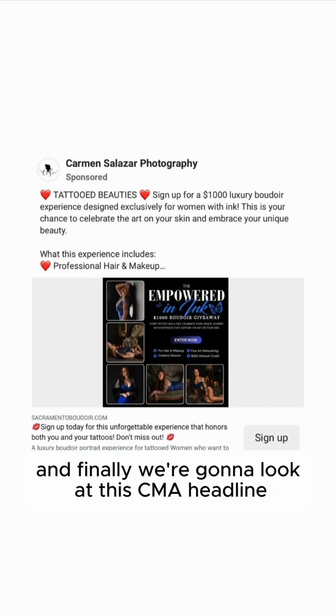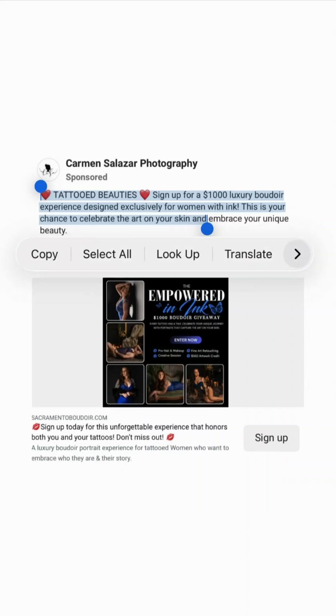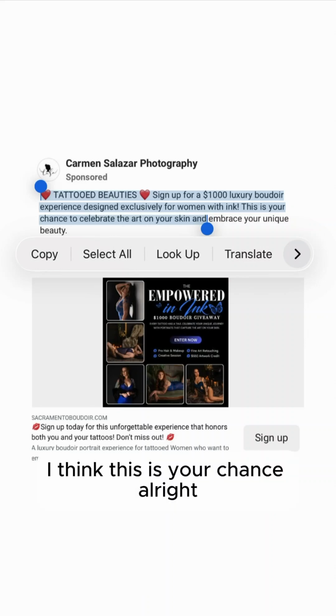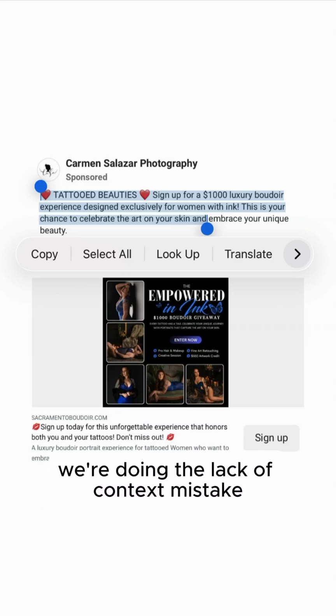And finally, we're going to look at this See More headline, the first 2 3/4 lines, Facebook newsfeed mobile. So, tattooed beauties. So, I think this is your chance. All right. So, we do got some good context here. But the false belief or the mistake we're making, we're doing the lack of context mistake.